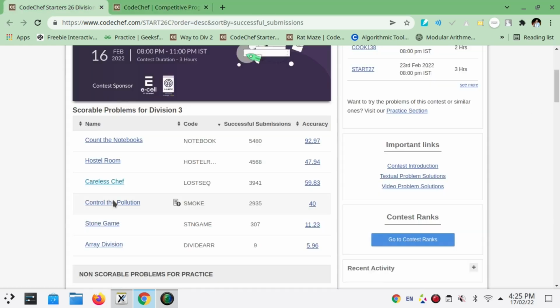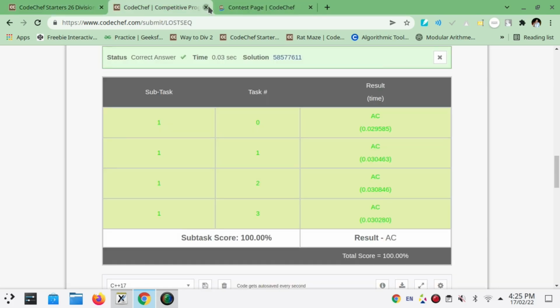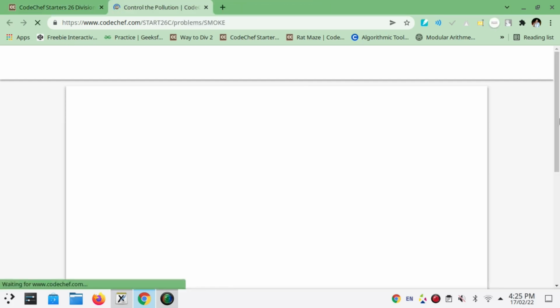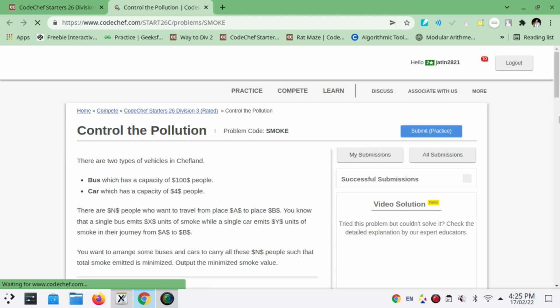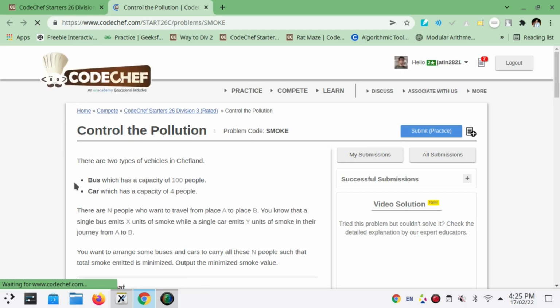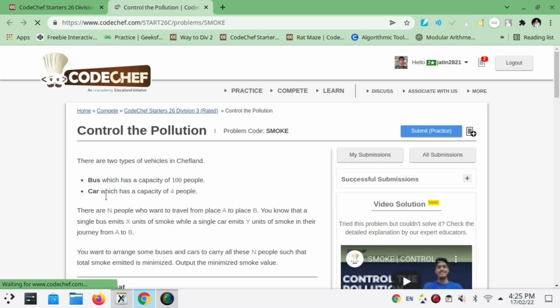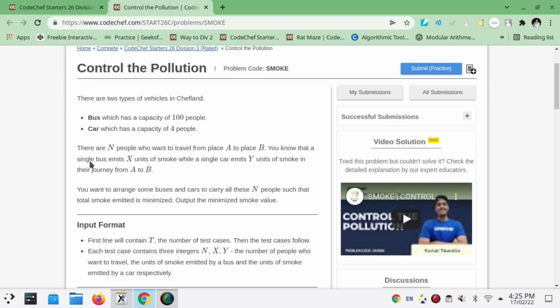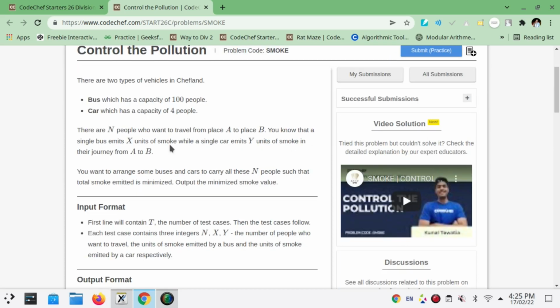Okay, so now we are going to the fourth problem, that is Control the Pollution, and it seems to be some real life problem. Control the pollution, nice. So it states that we have two types of vehicles, bus and car. Bus has a capacity of 100 people, while car has a capacity of 4 people. Okay, there are n people who want to travel. You know that a bus emits x units of smoke while a car emits y units of smoke.